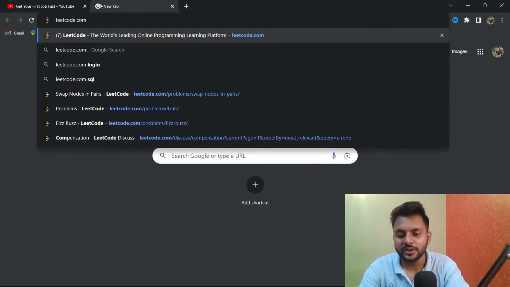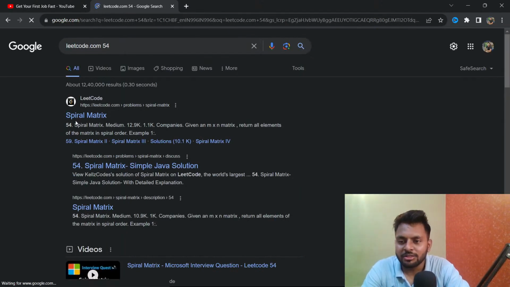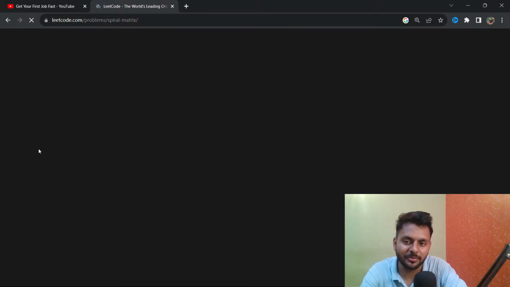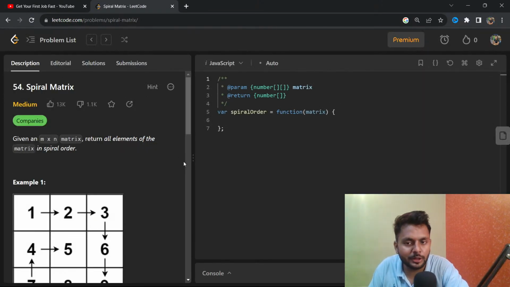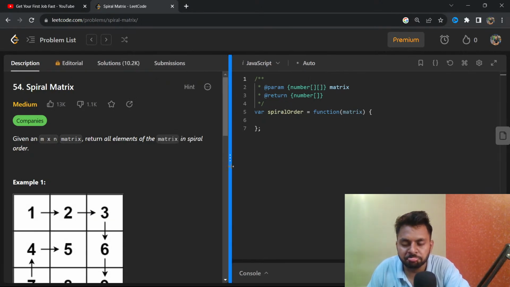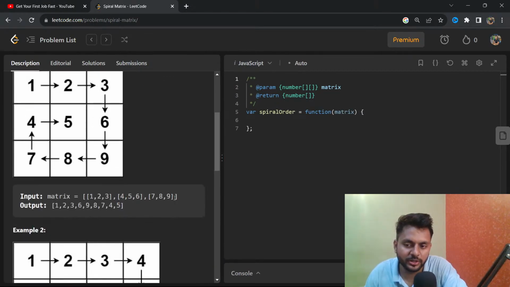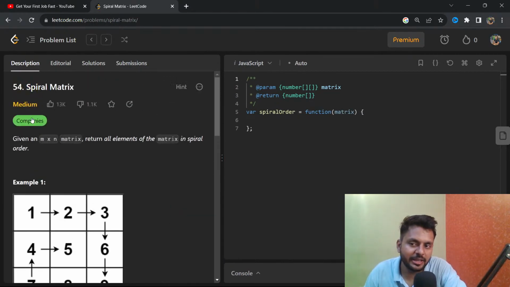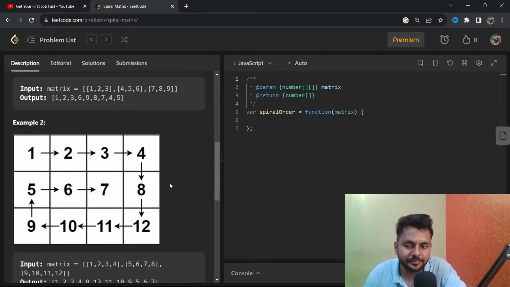Spiral matrix. I have solved that problem. It's an interesting problem, but I don't want to solve it right now. What we will do is solve it later on, because most of you will not be able to understand it right now. It is a very simple problem. You have to simply use a for loop, and it will be done.